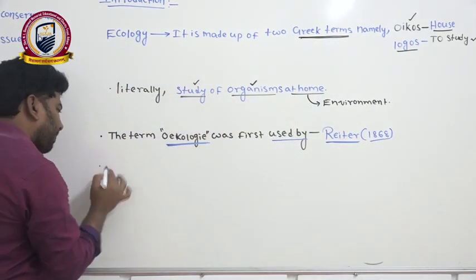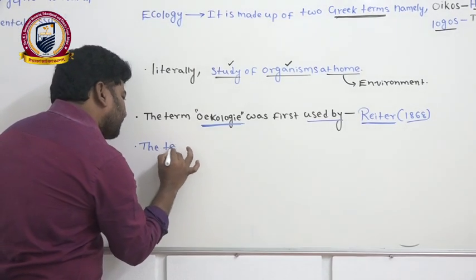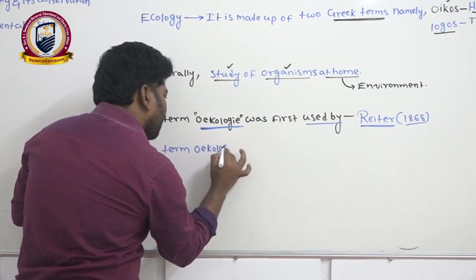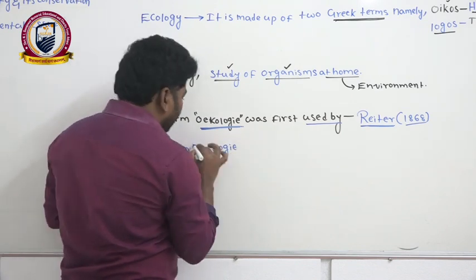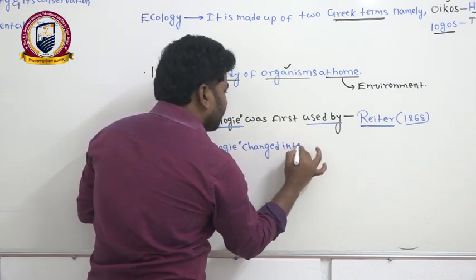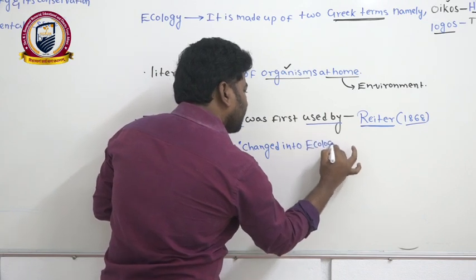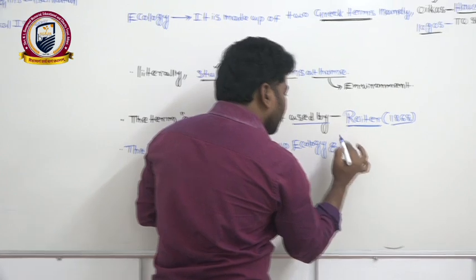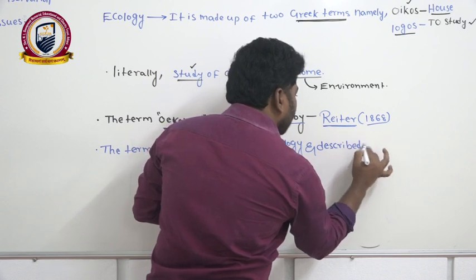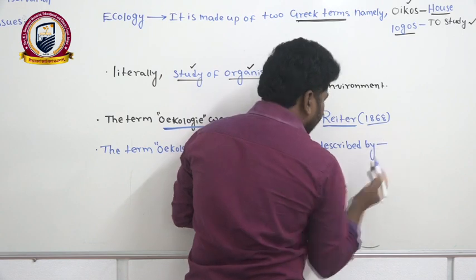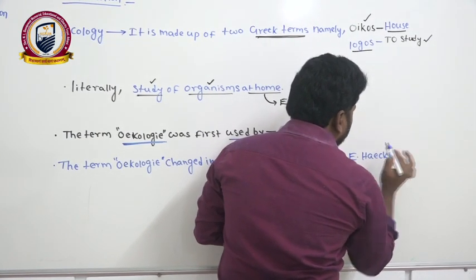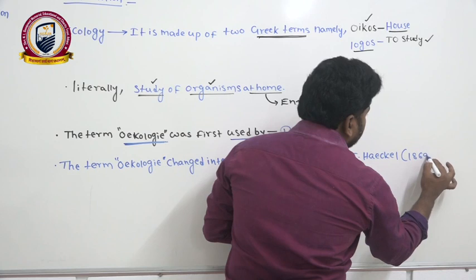Right? Now you can see the term oikology changed into ecology and was properly described by the scientist Ernest Haeckel in the year 1869.